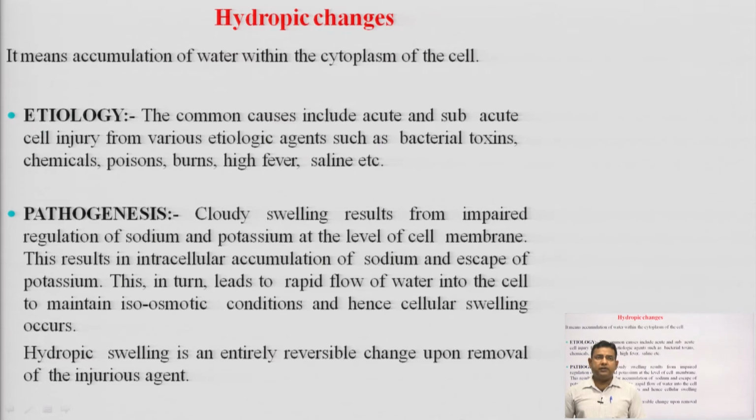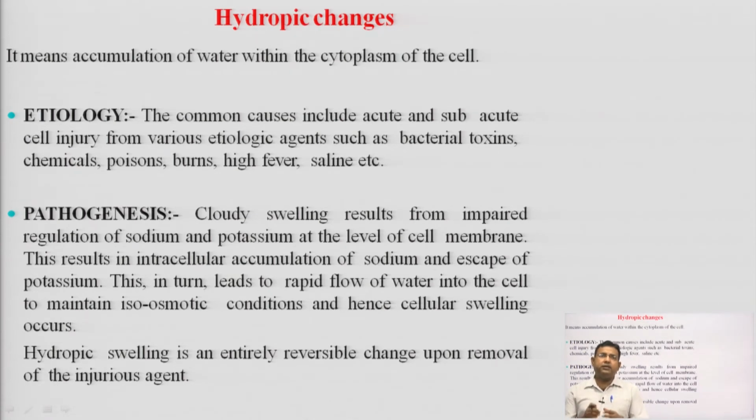The common causes include acute and subacute cell injury from various etiologic agents such as bacterial toxins, chemicals, poisons, burns, high fever, saline etc. These are the different causes for hydropic changes.